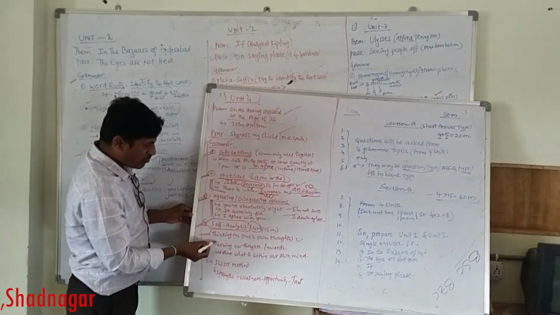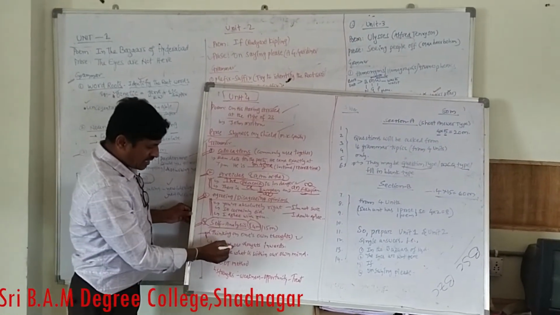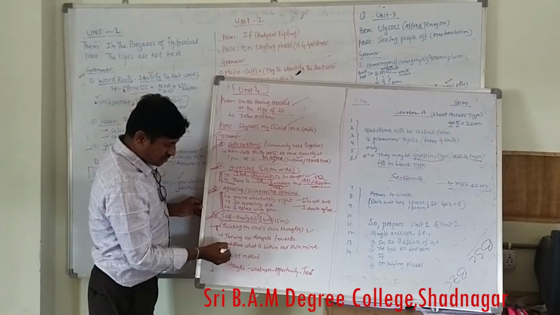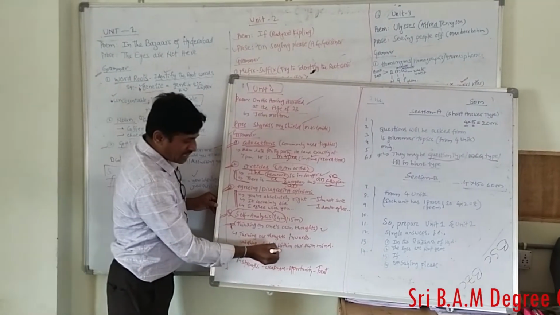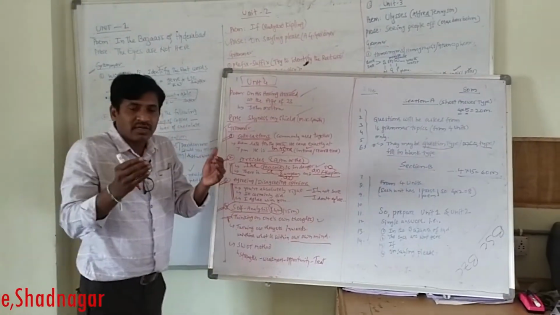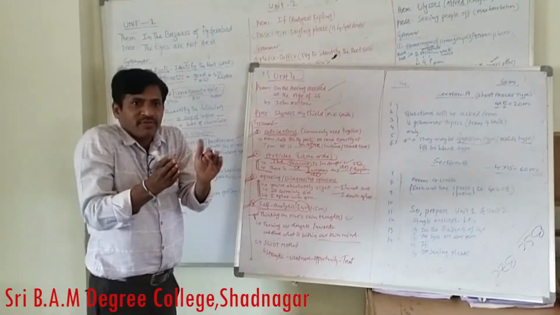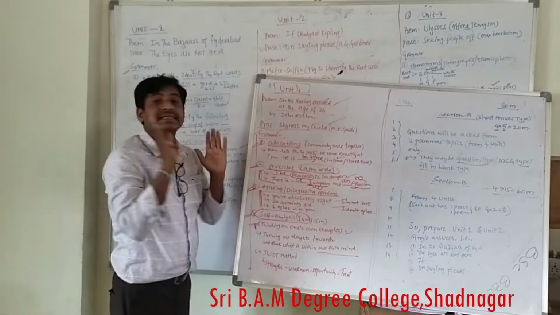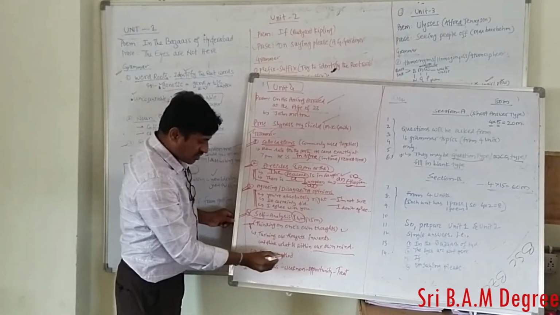In self-analysis, I wrote some points here. Turning our thoughts inwards and thinking about what is within our own mind. What are the thoughts in our own mind? If you concentrate on them, that is called self-analysis. Next is the SWOT method.